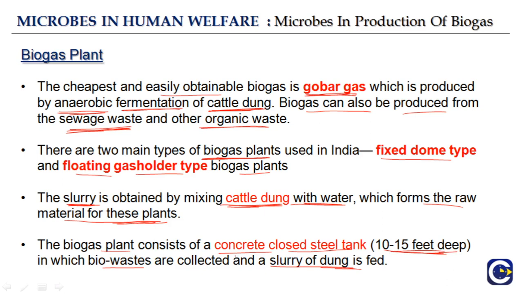It is a closed steel tank because the biogas that is produced contains methane, which is sometimes toxic, so it is put carefully in a closed tank.